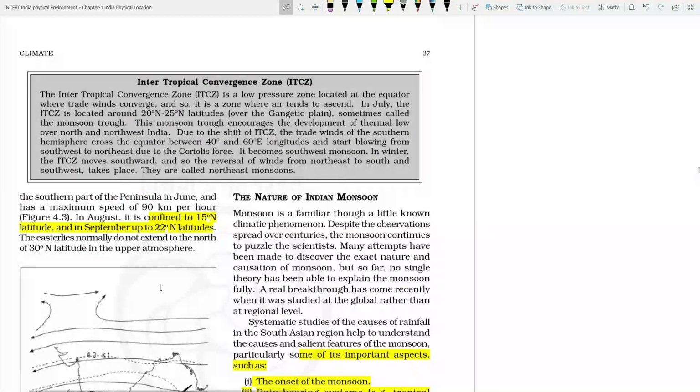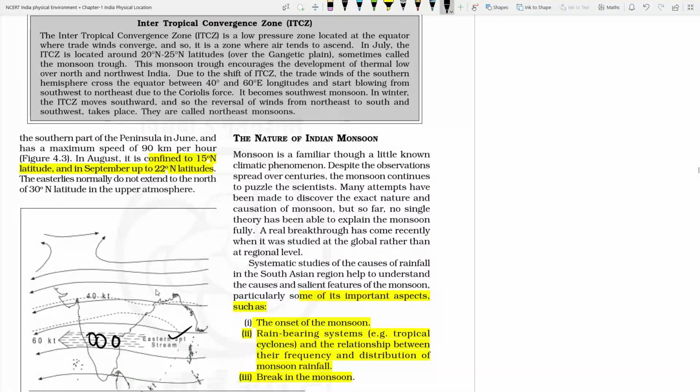Okay, so what is the nature of Indian monsoon? So we have seen the winter season, and what are the factors which are responsible. Then the nature of the Indian monsoon season, what is happening. So Indian monsoon is a climatic puzzle for the meteorologist because of the multiple phenomena which are playing a role together to have a good monsoon and to have the bad monsoon.